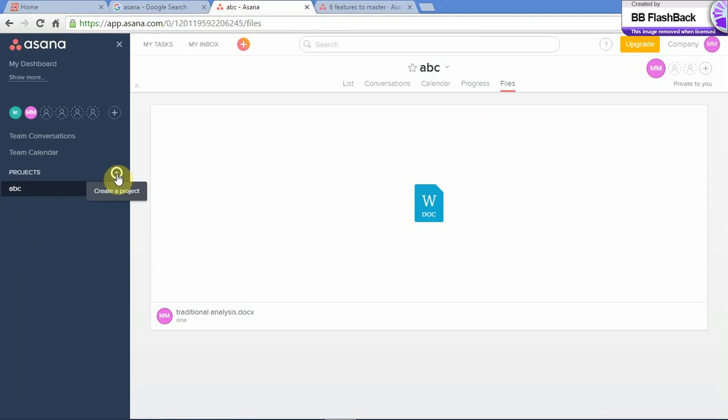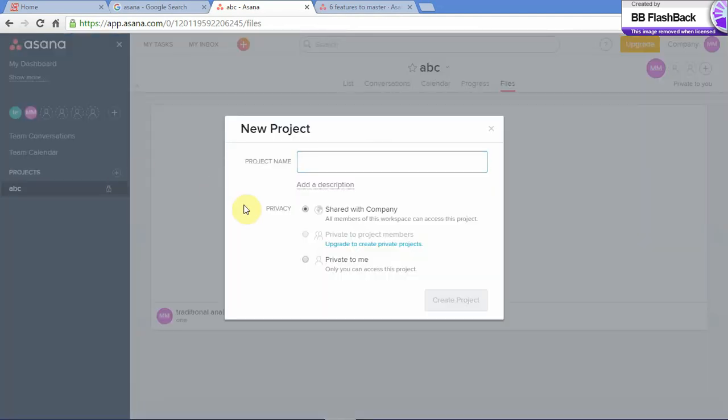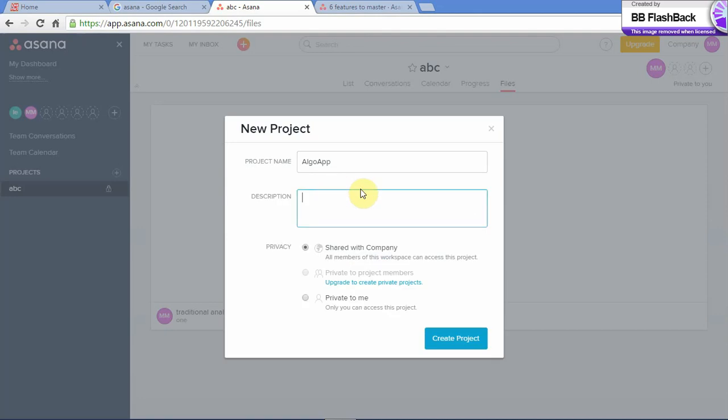Now let us see how to create a new project. Let's create a project called Algo app. You can add a description.